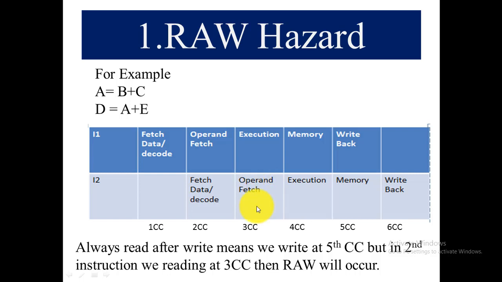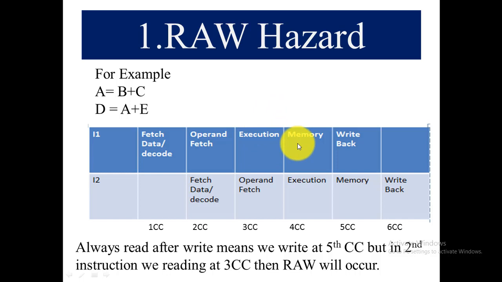That will cause a problem because we are accessing data that is not in memory yet. In the third clock cycle, the second instruction is fetching the operand, while the first instruction is performing execution, so at this stage it doesn't have the value of A. It's just performing B + C at this state.